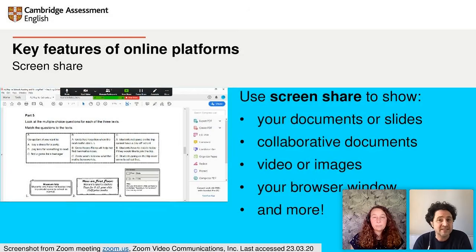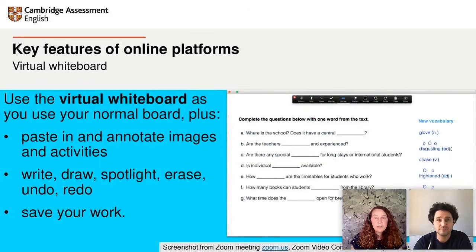Your students will see your screen and hear your voice, and you will still be able to hear, see, and interact with your students as well. So you can ask them questions, and they can get your attention if they have questions. Yeah, that's right.